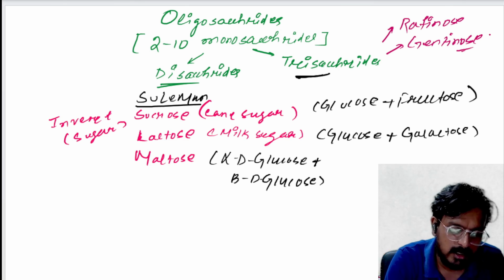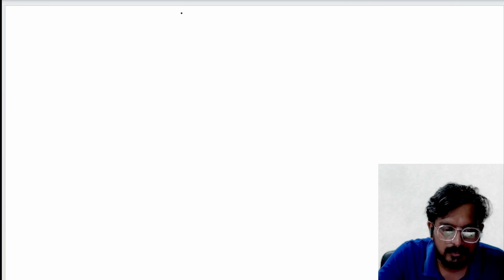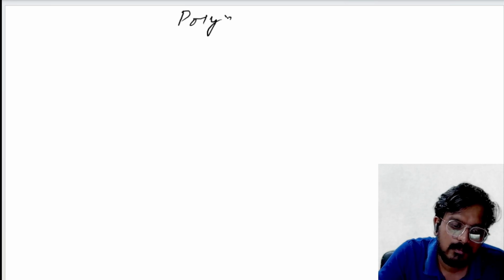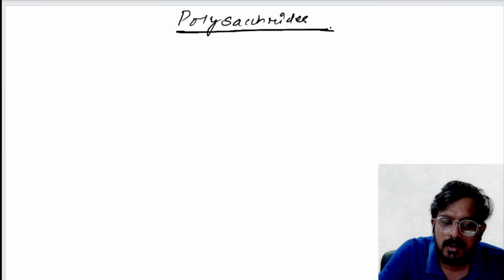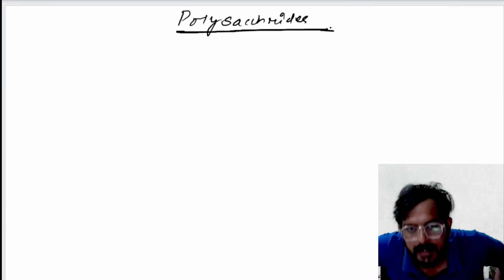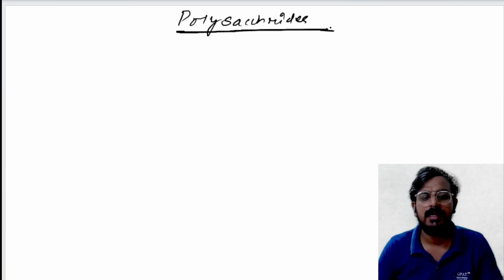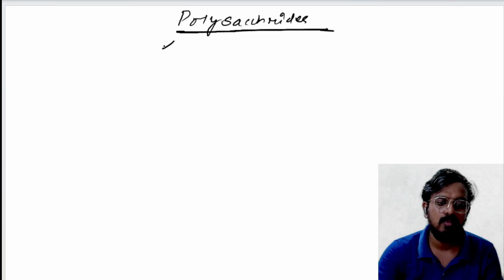Now the next is polysaccharide. What is a polysaccharide? Polysaccharide means when it consists of many monosaccharide units. Again, these polysaccharides are subdivided into two major classes.